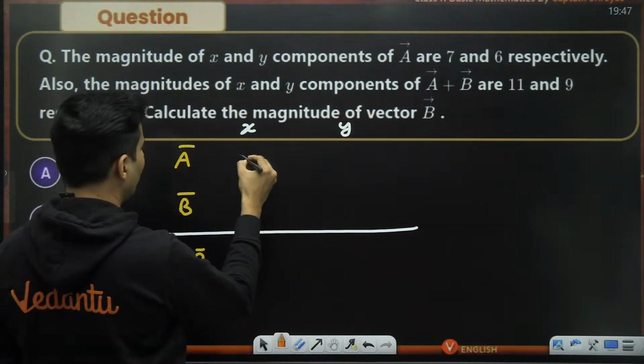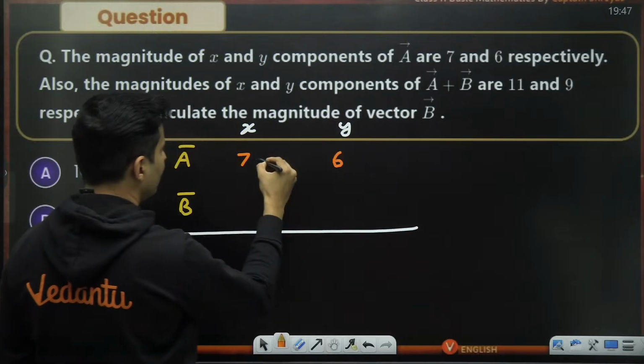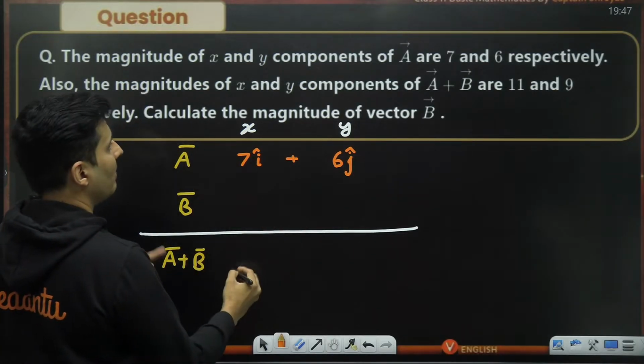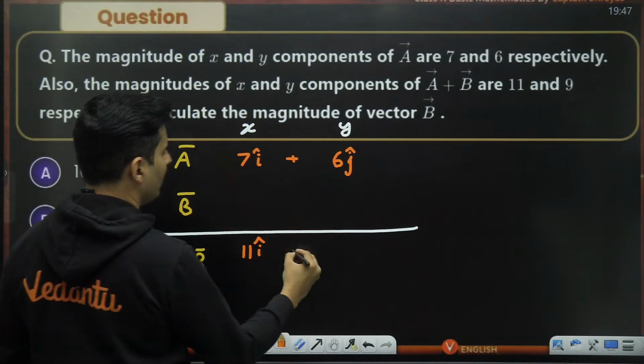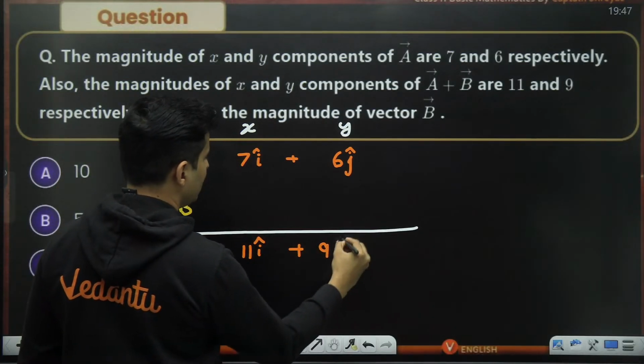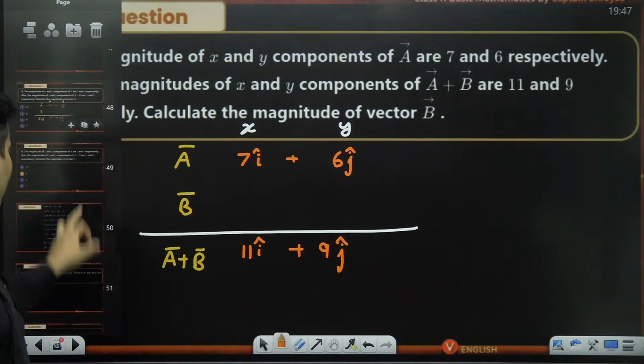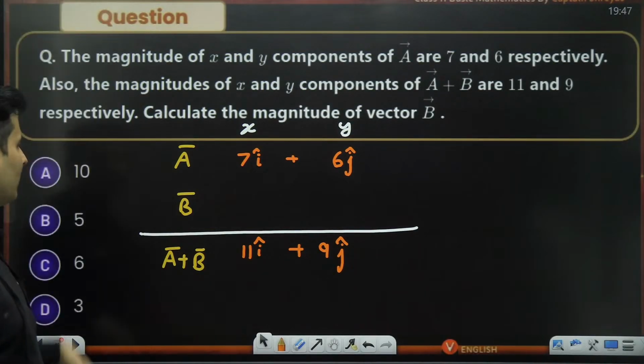A has the components 7 and 6. So this is 7 i cap plus 6 j cap. A bar plus B bar is 11 i cap plus 9 j cap. Question is, what is B? Come on, use your head and quickly think and give me the answer.